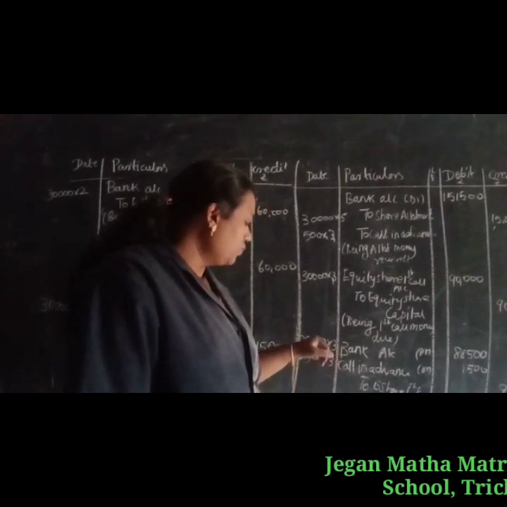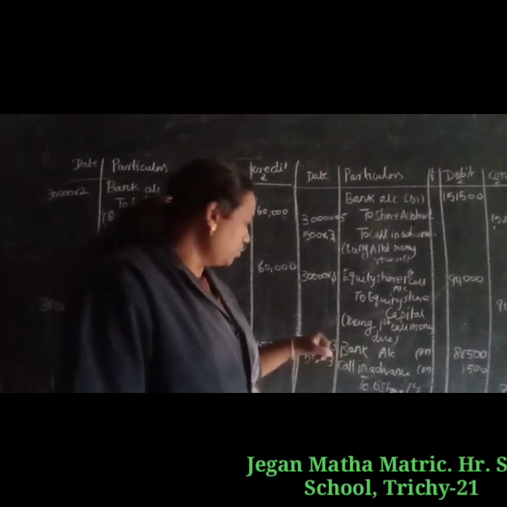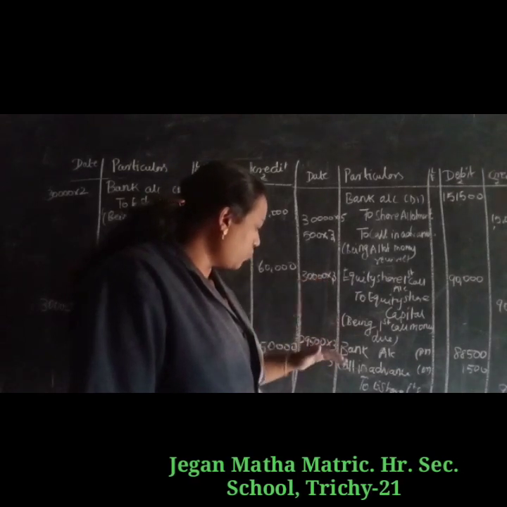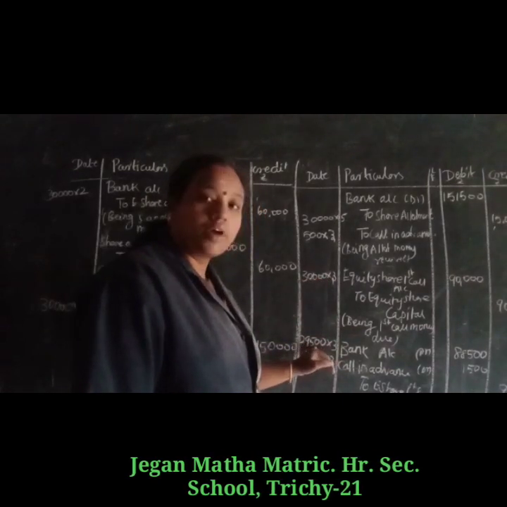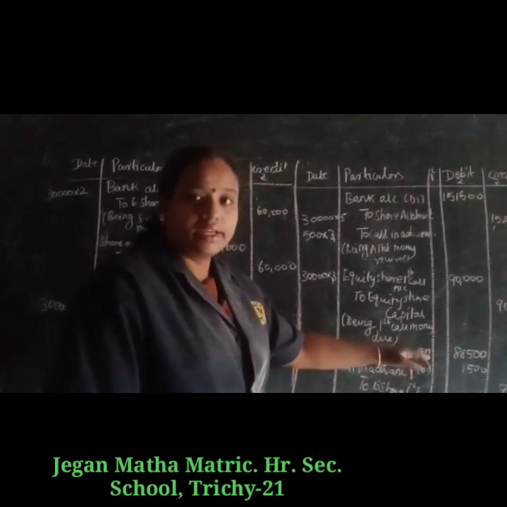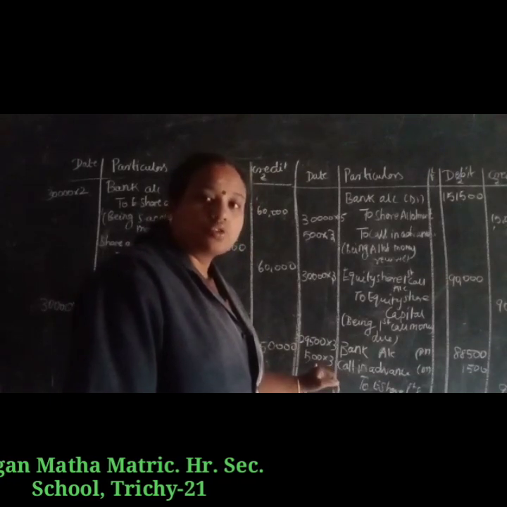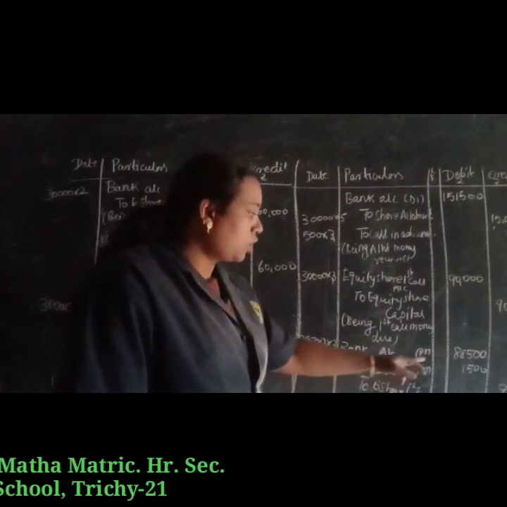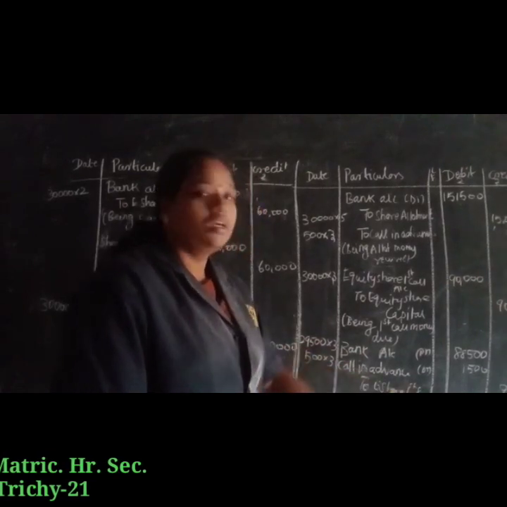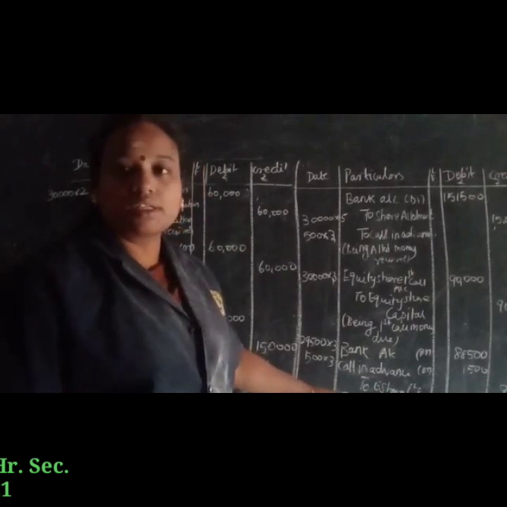We already received the call money for 500 shares along with allotment, so 30,000 shares minus 500 is 29,500. 29,500 into 3 rupees, 88,500. Then call in advance, 500 shares into 3 rupees, 1,500. So the total equity share first and final call money received is 90,000. I hope you all understand this call in advance now.